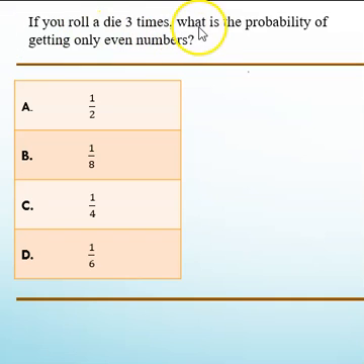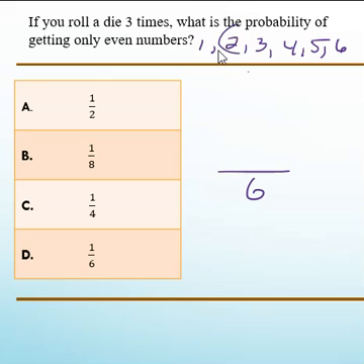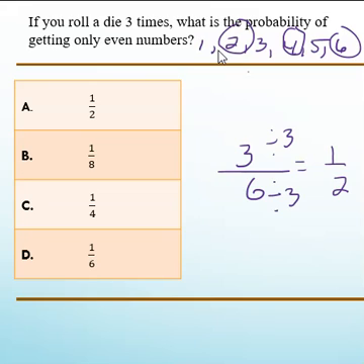If you roll a die 3 times, what is the probability of getting only even numbers? Well, on the die, we have 6 sides with the numbers 1 through 6. So we have 6 total numbers. How many are even? 2, 4, 6. 3 out of 6 are even. Simplified, that's 1/2, because 3 divided by 3 is 1, 6 divided by 3 is 2. So that's 1/2 for the first roll.